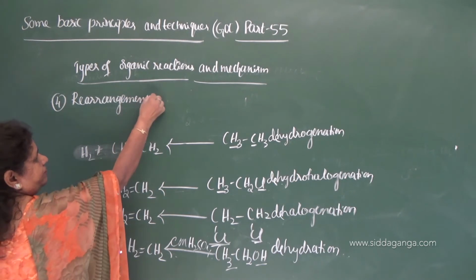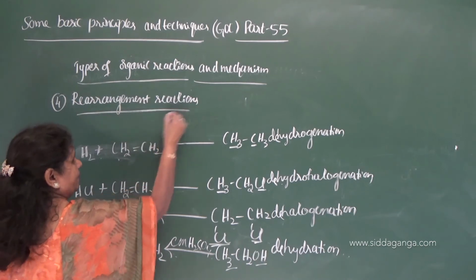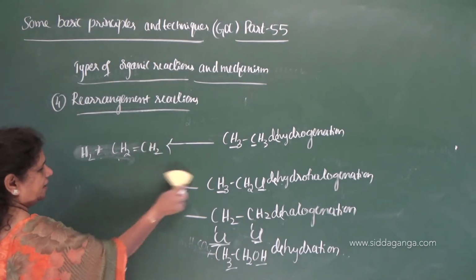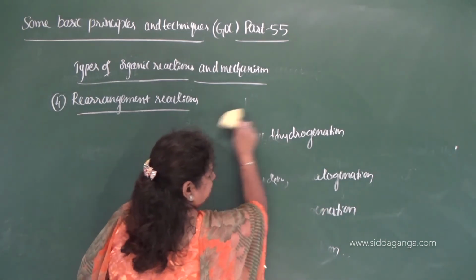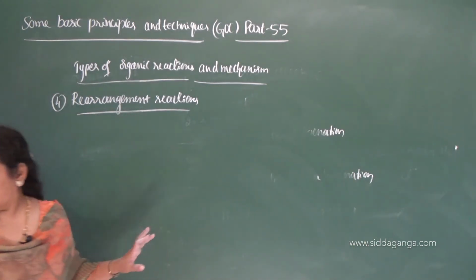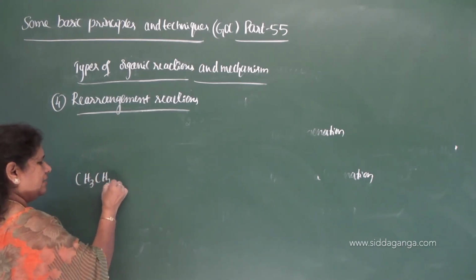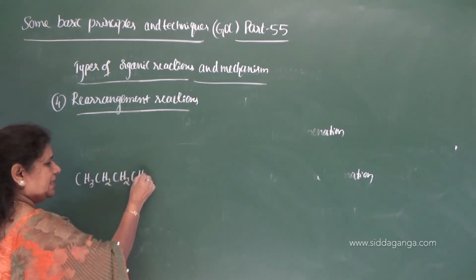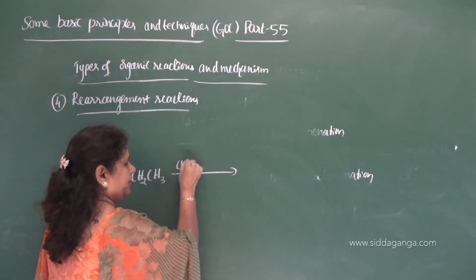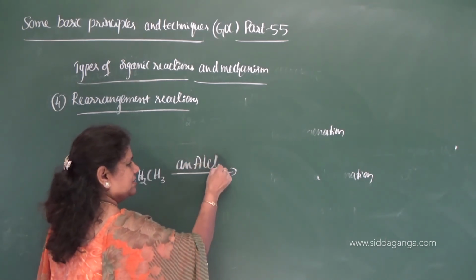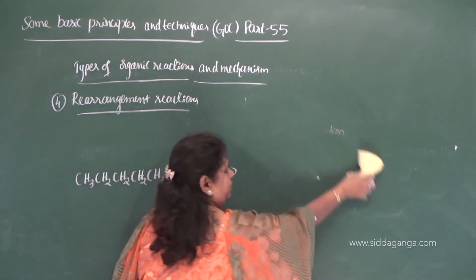Rearrangement reactions. What do you mean by rearrangement reactions? I will give the example. So consider CH3, CH2, CH2, CH2, CH3. When it undergoes reaction in presence of anhydrous aluminum chloride, under this condition what happens?